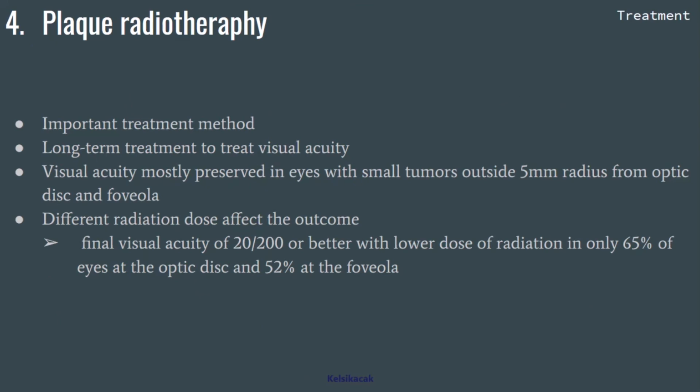Next is plaque radiotherapy. It is an important treatment method. It is popular among ophthalmologists. It is a long-term treatment to preserve visual acuity. Visual acuity is mostly preserved in eyes with small tumors outside a 5 mm radius from the disc and fovea using this method. But differences in dose may affect the outcome. Final visual acuity with a lower dose of radiation is 20/200 or better, in 65% of eyes at the disc and 52% at the fovea. If a higher dose of radiation is used, the visual acuity outcome may be worse.